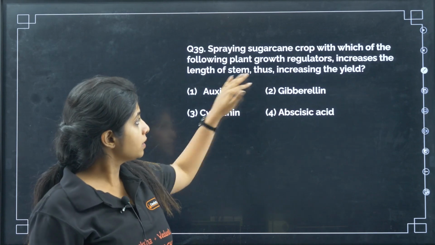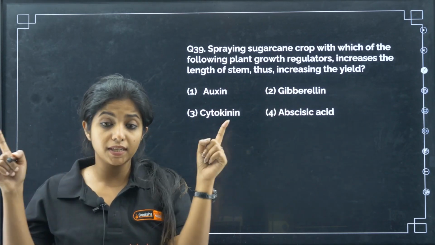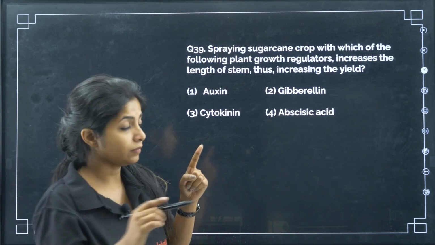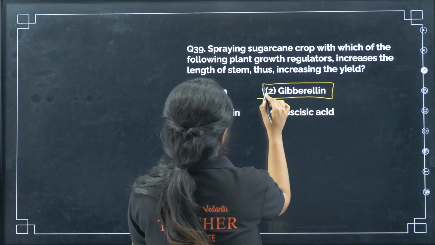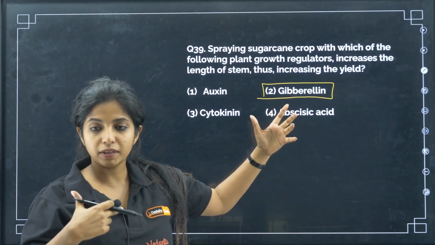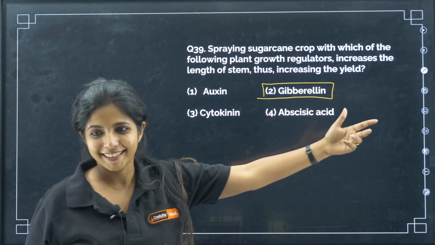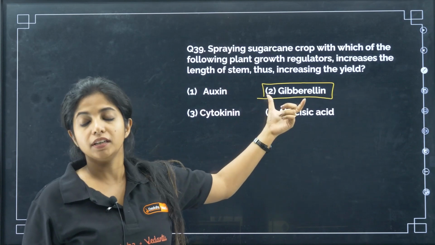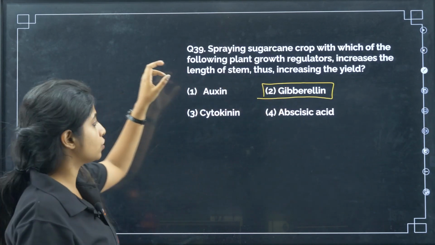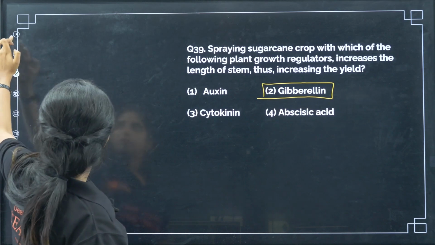Now among them, which is the one that helps in the lengthening of the stem? Increasing the length of the stem. It is gibberellin. Gibberellin has L in it and it is there for lengthening. You can remember like that. Gibberellin for lengthening, not cytokinin. Gibberellin is the one that is used for lengthening of the stem. Please remember it.